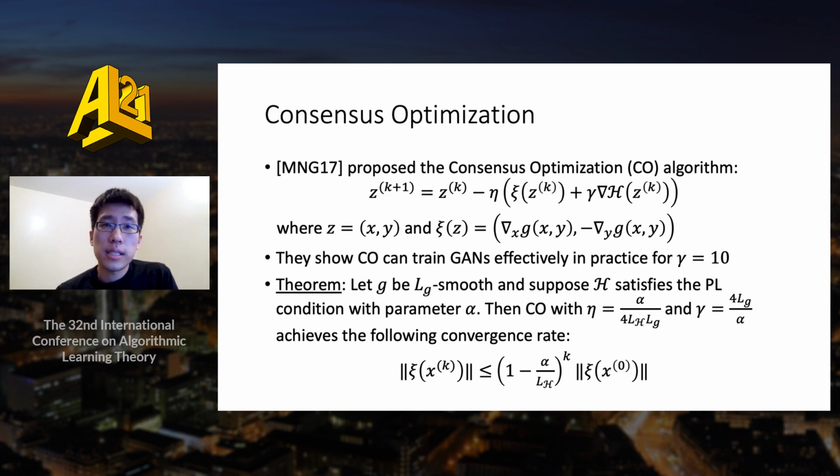We'll conclude by briefly discussing the consensus optimization algorithm of Mescheder et al., which essentially combines the HGD update with the gradient descent ascent update, which we denote as psi here. For notational convenience, we let Z denote a pair of iterates x, y. Consensus optimization uses the parameter gamma to control the weight between these two updates. Mescheder et al. show that consensus optimization can be used to train GANs effectively in practice. And using our results for HGD, one can prove linear convergence rates for consensus optimization as well when gamma is sufficiently large.